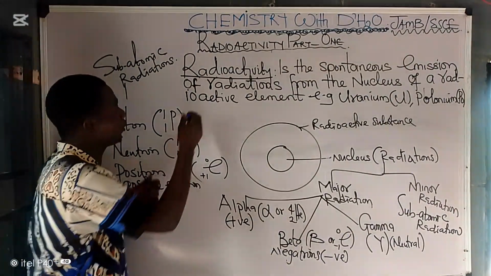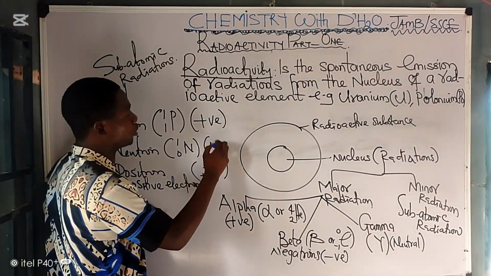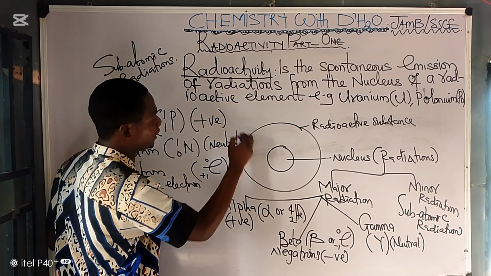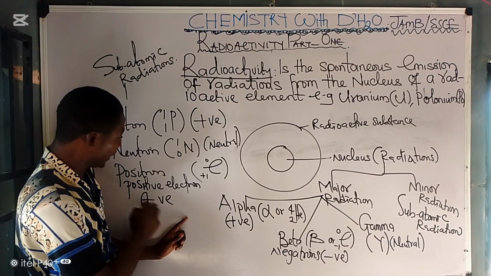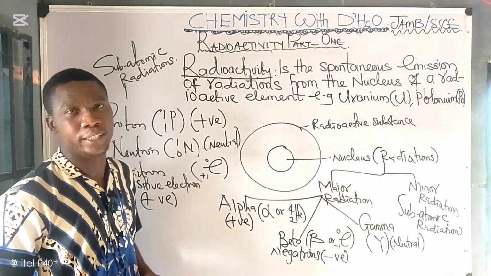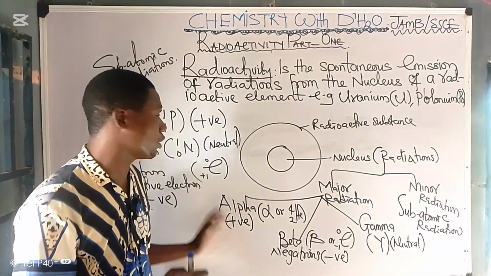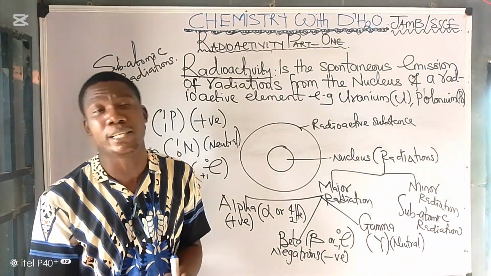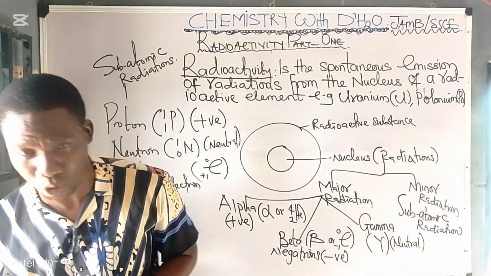Now let's talk about the minor radiation, or the subatomic radiation. Your proton, don't forget, it is positively charged. Your neutron, it is what? Neutral. It has no charge. While your positron is positively charged. It must be noted. Now let's take a look at what happens to this radiation when it is placed in a magnetic field or an electric field. Let's do that quickly.